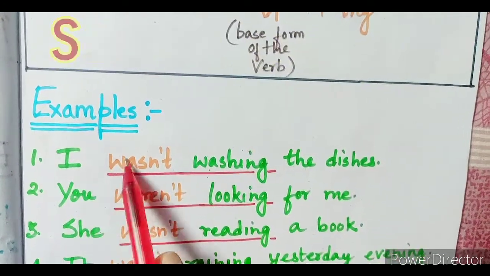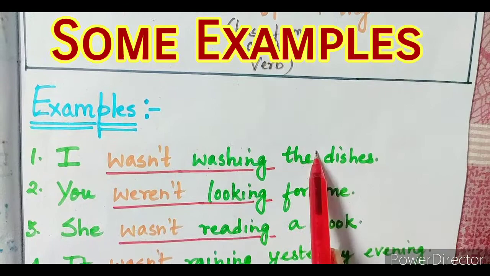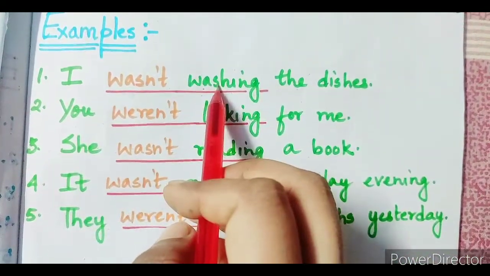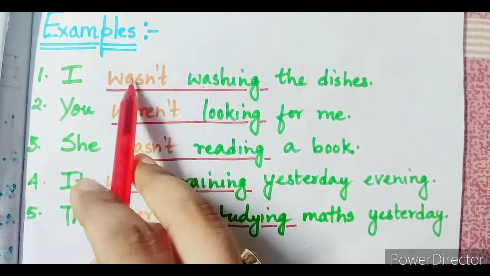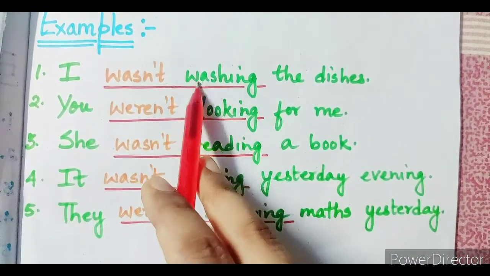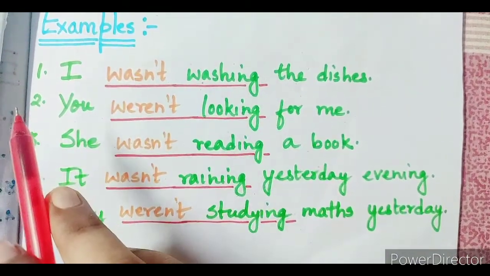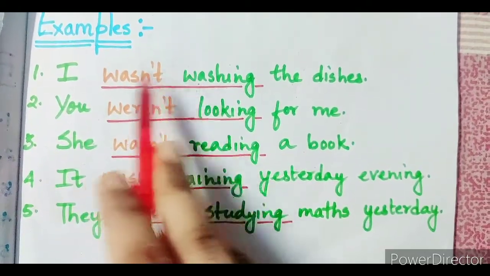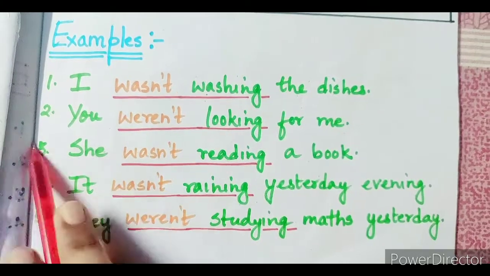Number 1, I was washing the dishes. That means I wasn't washing the dishes in the past. You remember one thing, past continuous means the action was going on for a certain period of time in the past. It is not happening now. Okay, so I wasn't washing the dishes in the past.